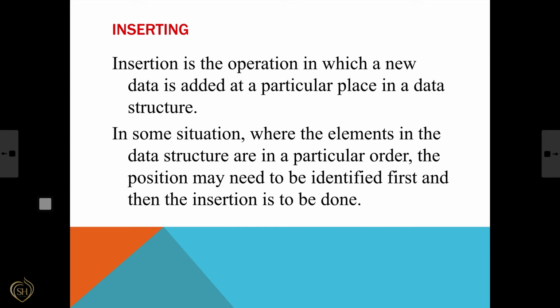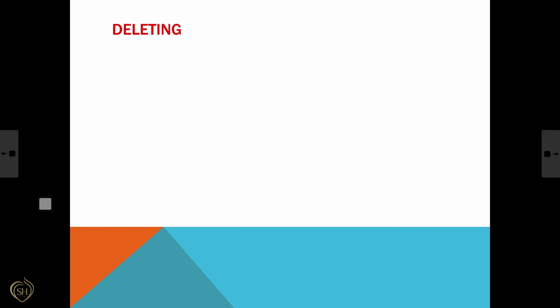If it is a sorted array, we have to find where the new item is to be placed, and this position is found out first, then only we can add the value. So insertion is the operation in which a new data is added at a particular place in a data structure.